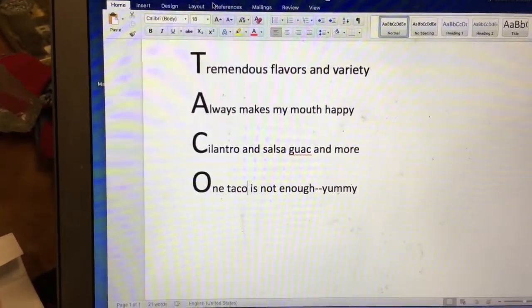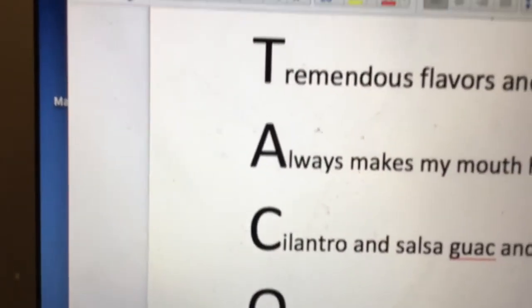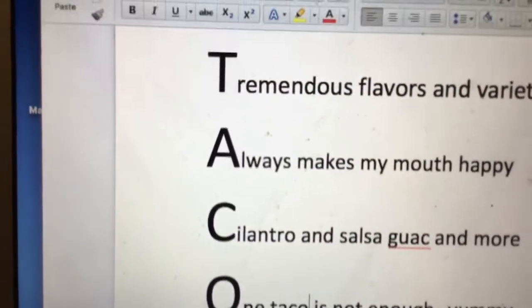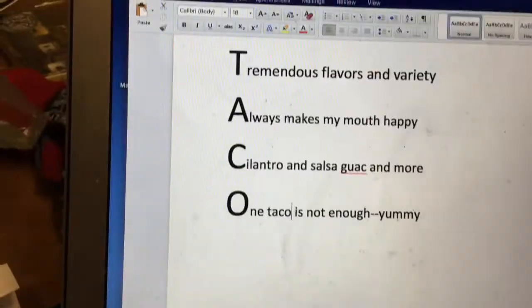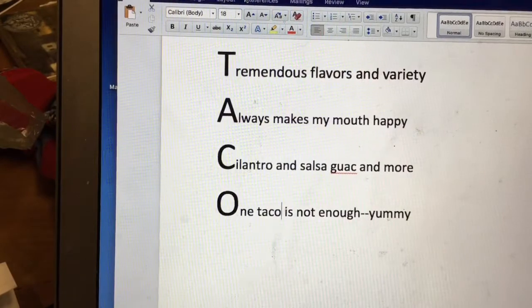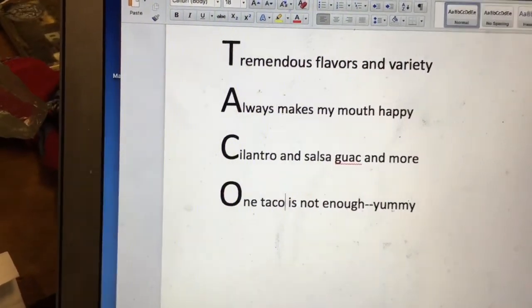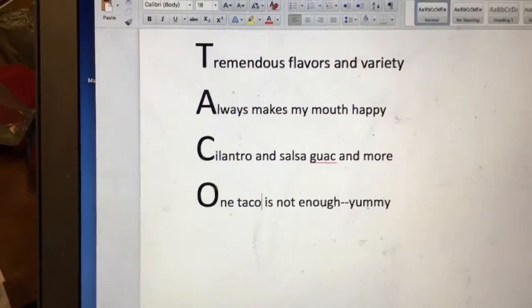Yummy. Okay, let's go over this poem again real quick. First thing I do, get the subject. I made it bigger. You could use different colors. That'll really help. What I want to see is that word stand out a little. Taco. That's what you kind of want to see. Tremendous flavors and variety. Always makes my mouth happy. Cilantro and salsa, guac, and more. One taco was not enough. Yummy. Okay, there it is.